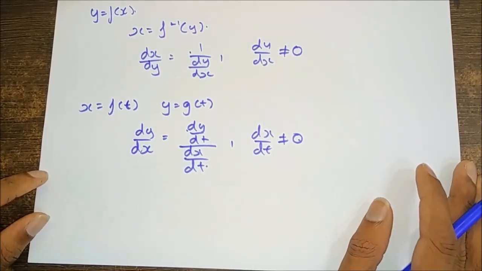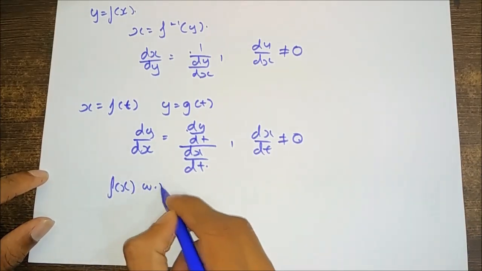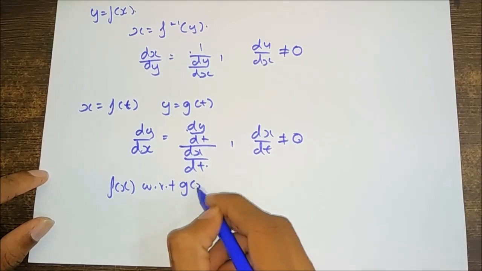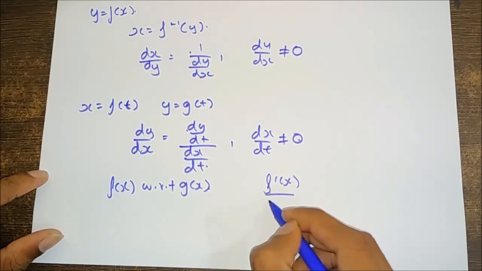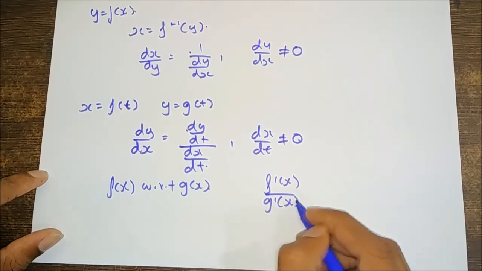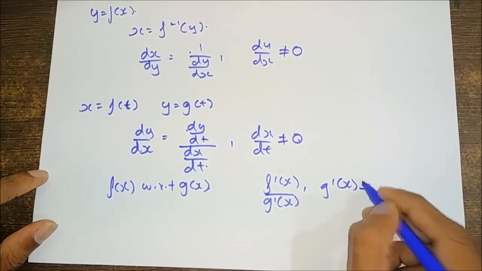If f(x) and g(x) are differentiable functions of x, then the derivative of f(x) with respect to g(x) is f'(x)/g'(x), where g'(x) is not equal to 0.